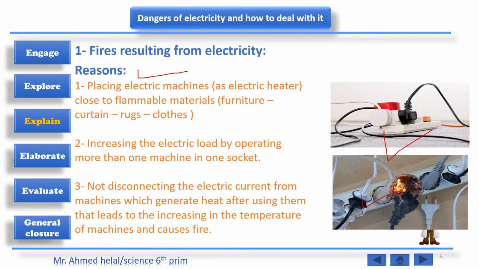Not disconnecting the electric current from machines which generate heat after using them leads to an increase in the temperature of the machines and causes fire. So we can say we have three reasons for fires resulting from electricity.